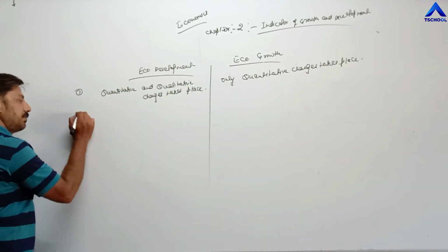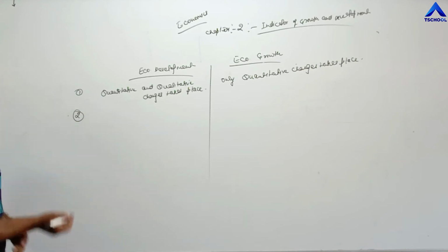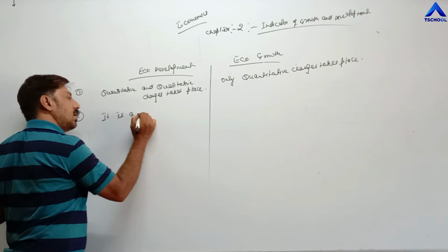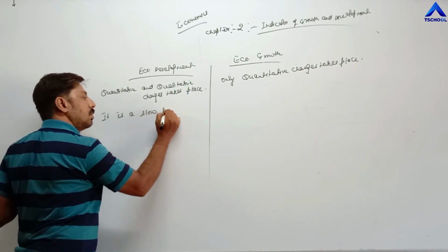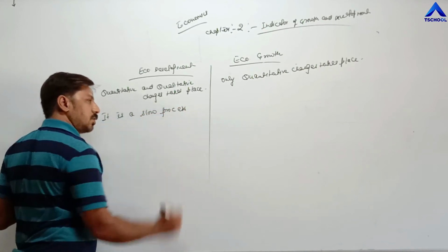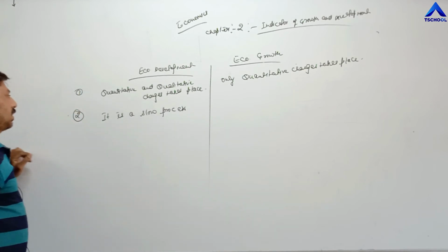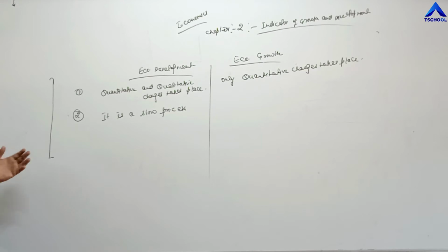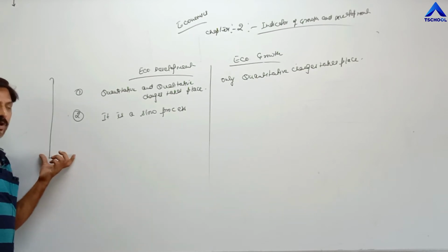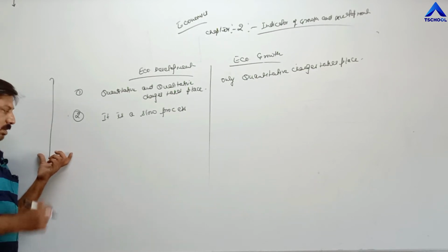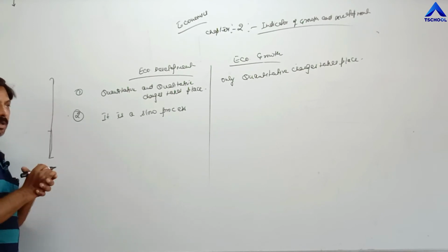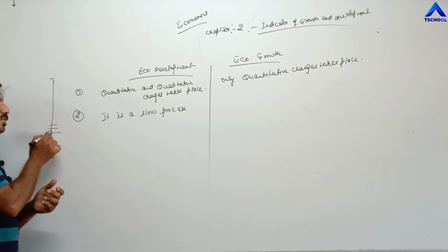Second difference: economic development is a slow process. It is a slow and long process. Why? We have already done that. It is very easy to start the process of economic development, but very difficult to sustain the same rate of development for a longer period, because various factors become obstacles.